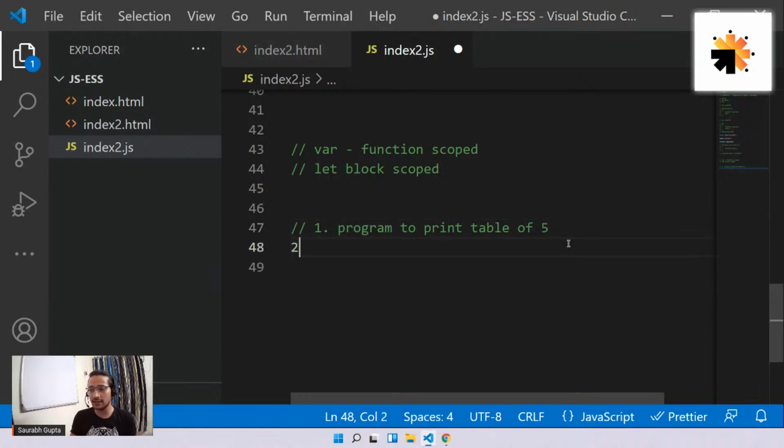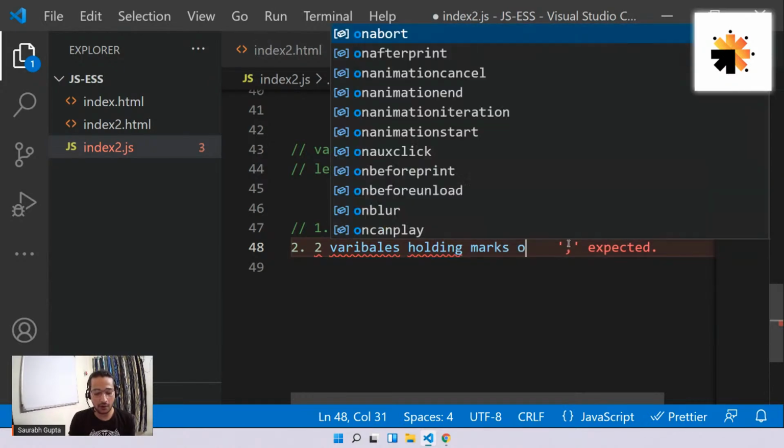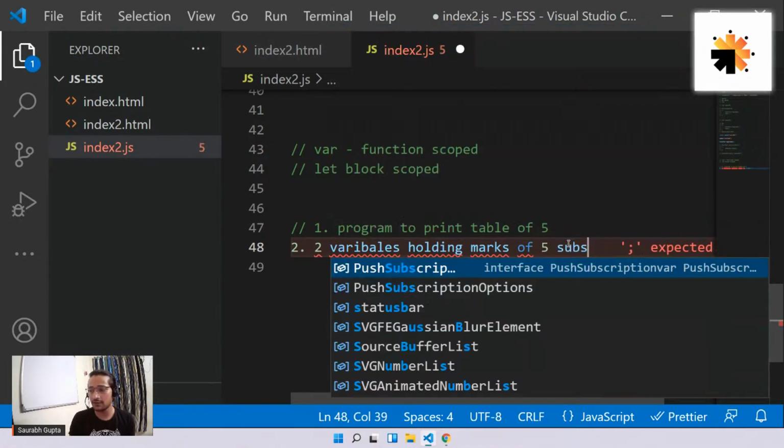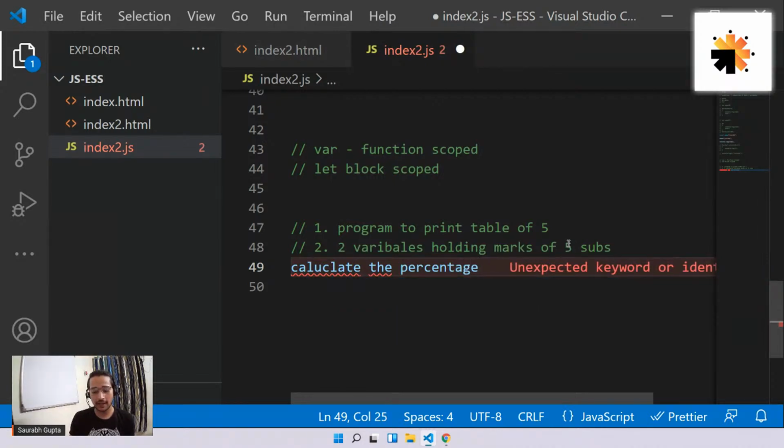The second question is, just create 5 variables holding marks of 5 subjects. Okay. So 5 variables, let's say holding marks of 5 subjects, first thing. And then calculate the percentage and depending on that percentage, give grades.